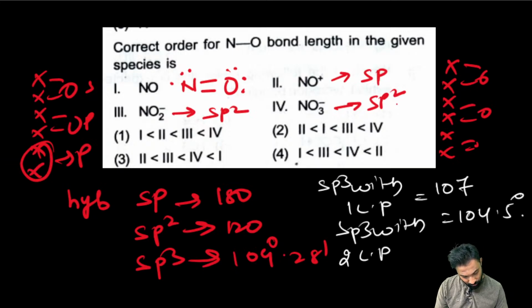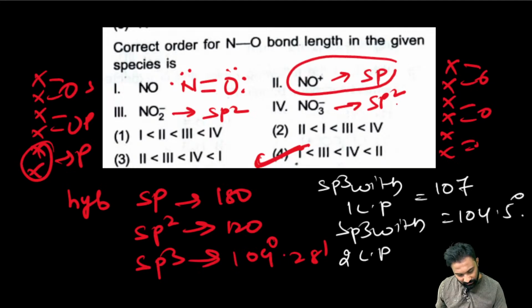So here the 2 should be high. Then after the sp2 with zero lone pair, then on. So option number 4 is correct. My dear friend, option number 4 is correct because this is sp hybridization, right? sp will have zero lone pair. sp has high bond angle, less bond length.